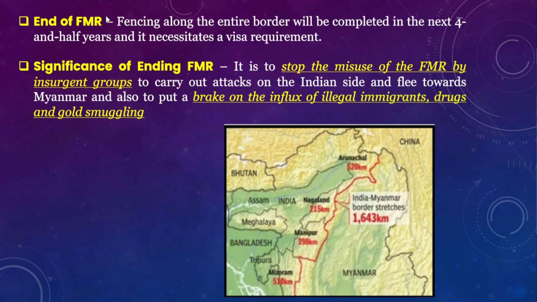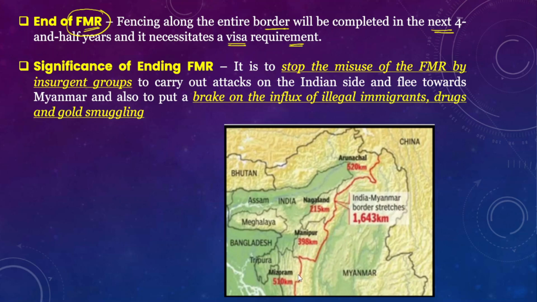Now, in this context, the center has decided to end this free movement regime in order to prevent the immigration of illegal immigrants into the Indian side. Fencing across the entire border will be completed in the next 4.5 years, and it necessitates visa requirements.